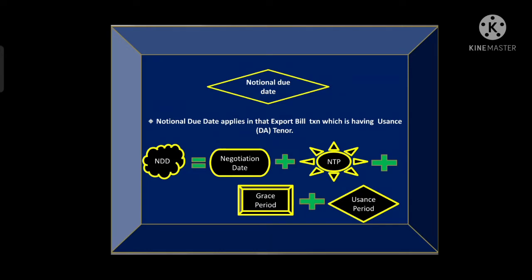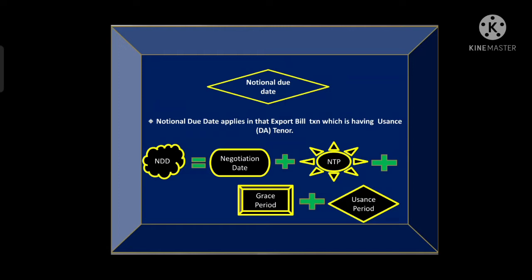It is a method to calculate the due date which applies only to usance bills. It does not apply to sight bills. In simple words, the notional due date method is used to calculate the due date of all usance bills, or all bills which are payable by acceptance.